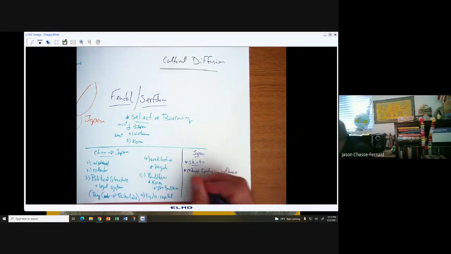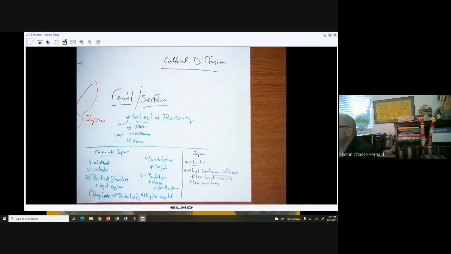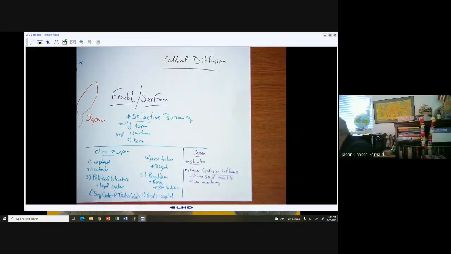And everything you get because of that reduced Confucian influence, things like less social mobility, less meritocracy. Those would be a couple good examples.